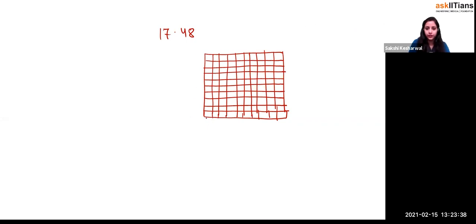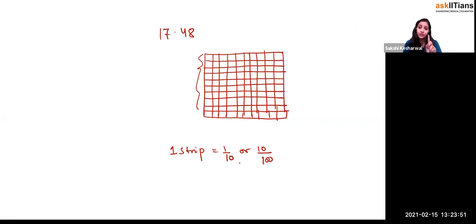So this entire one strip, if I talk about one strip, so one strip is equal to what, beta? 1 by 10, or can I say this as 10 by 100 or not? We have taken 10 parts of the 100, one strip. Right? So what do you mean if I write 17.48, let's talk about the fractional part, that is 48, right? So it means you have taken the 4 part out of it, right?